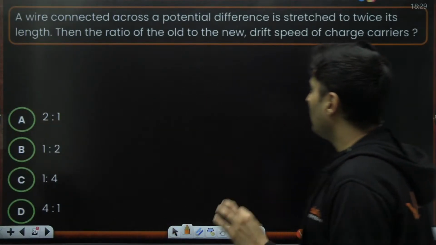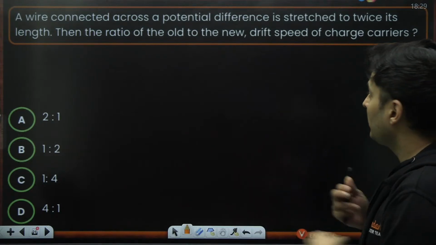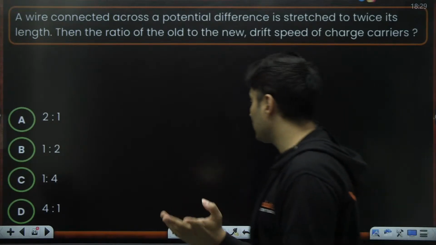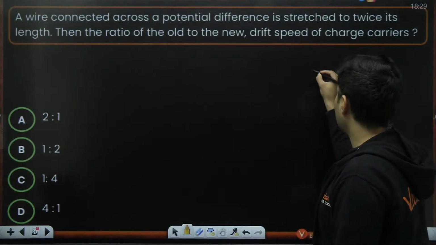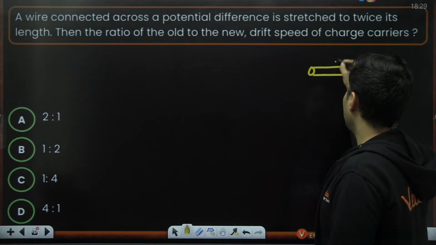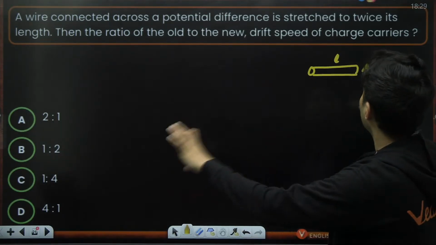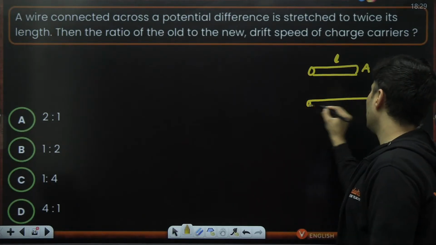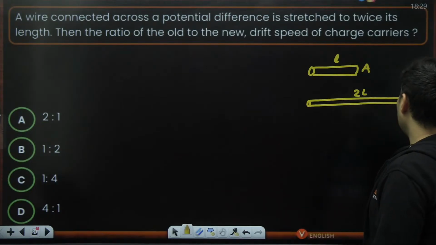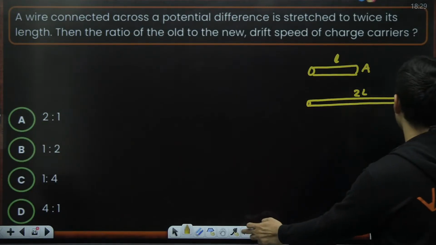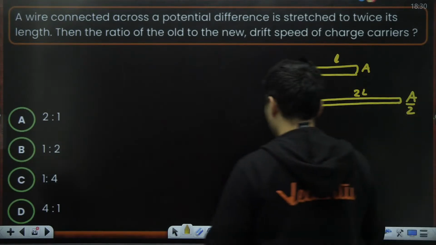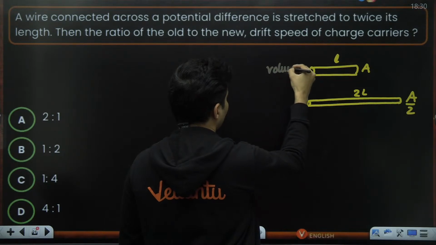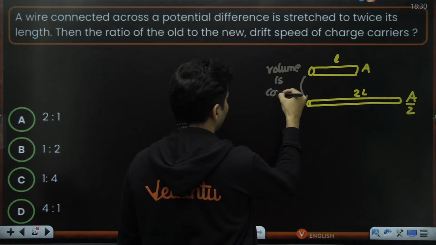There is a wire across a voltage. It is stretched. The ratio of the old to the new drift speed is how much? Oh, so there was a wire like this, length L, area A. You are stretching it to double the length. So what will happen, guys? The moment you double the length, then the area will become half. Yes, the area will definitely become half. And in this particular process, the volume is always a constant.